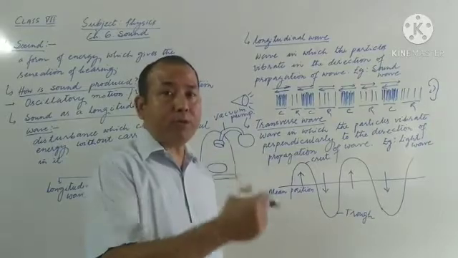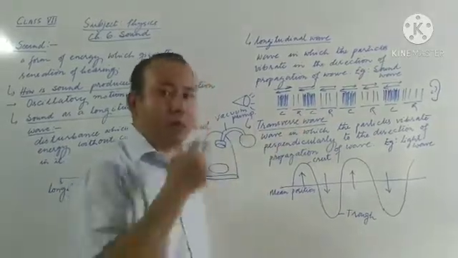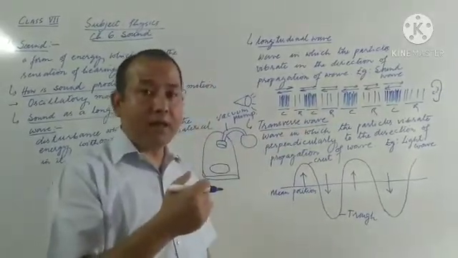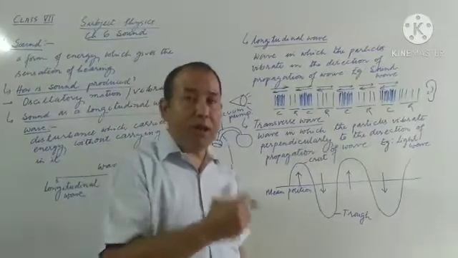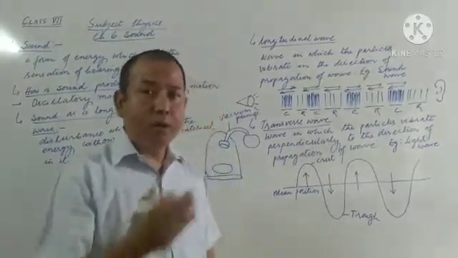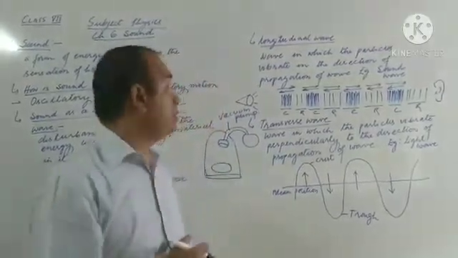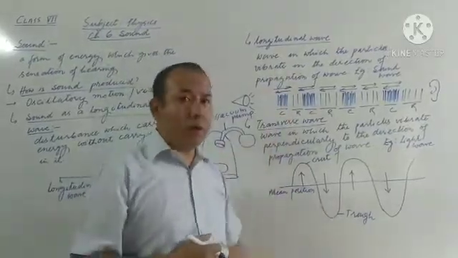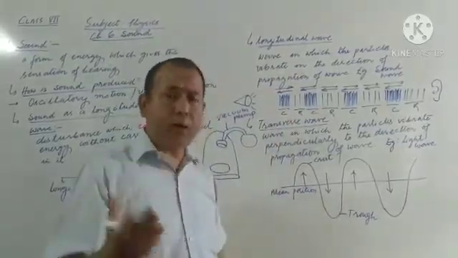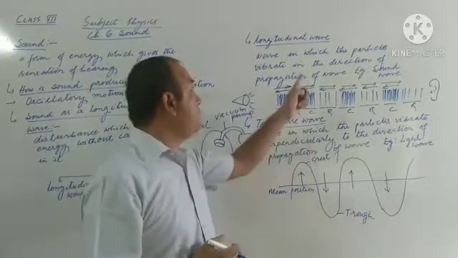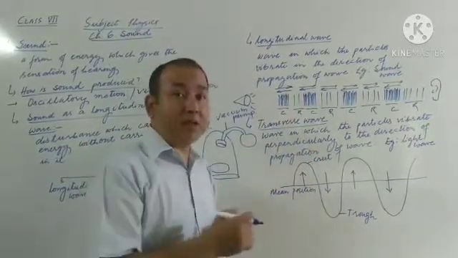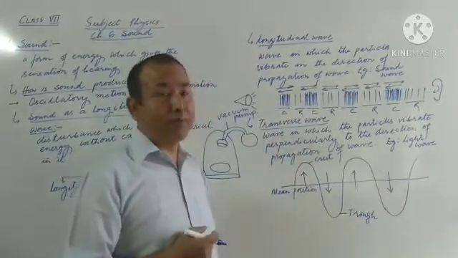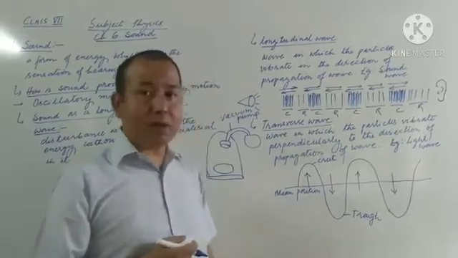Okay, when it travels from the source to the receiver, how it travels, on the basis of that, waves have been categorized into two groups: longitudinal and transverse wave. Now in longitudinal wave, what happens? There are those waves in which the particles vibrate in the direction of propagation of wave.